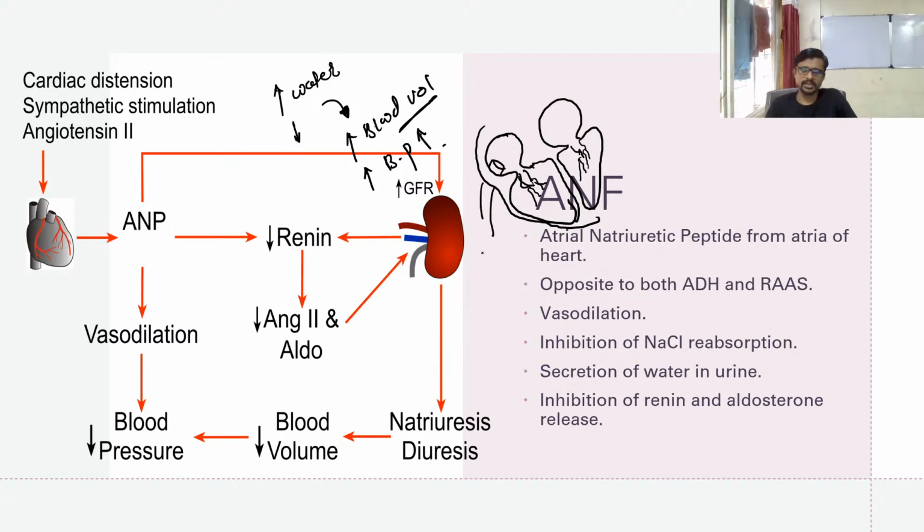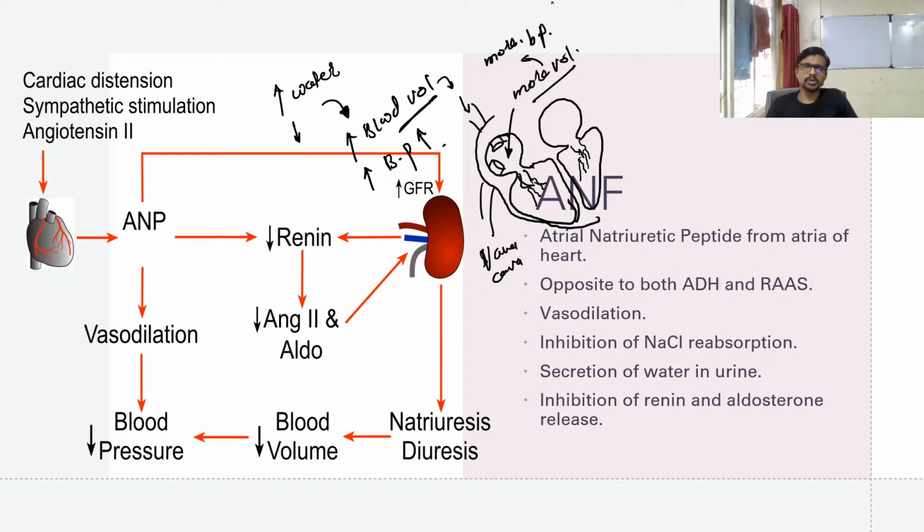So this is your inferior vena cava, coming from the lower part of the body. Here is a second vena cava, the superior vena cava, which is coming from the upper part of the body. Because of more blood volume, more volume is now entering into the right atrium, so it results in more blood pressure inside the atrium.